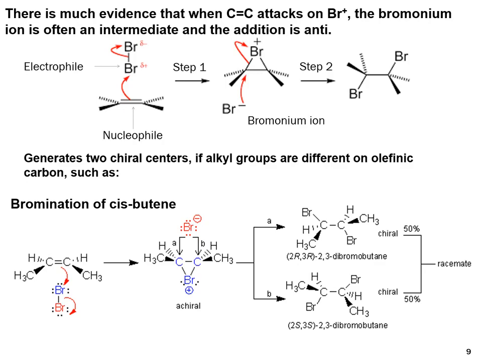It can attack on either carbon and will give the anti-addition dibromide product. If the alkyl groups on the olefin carbons are different, then it gives two chiral centers.